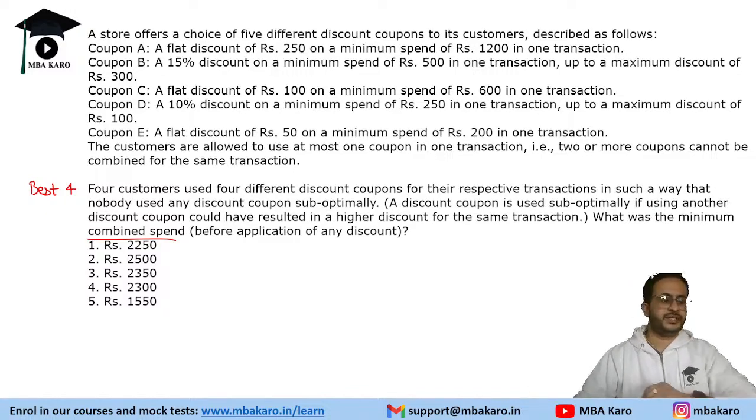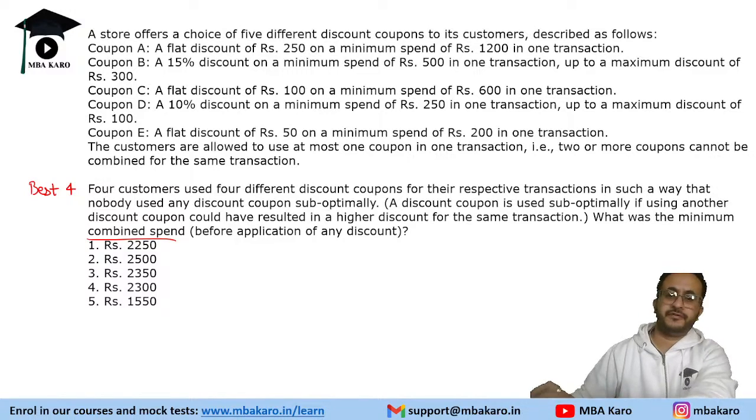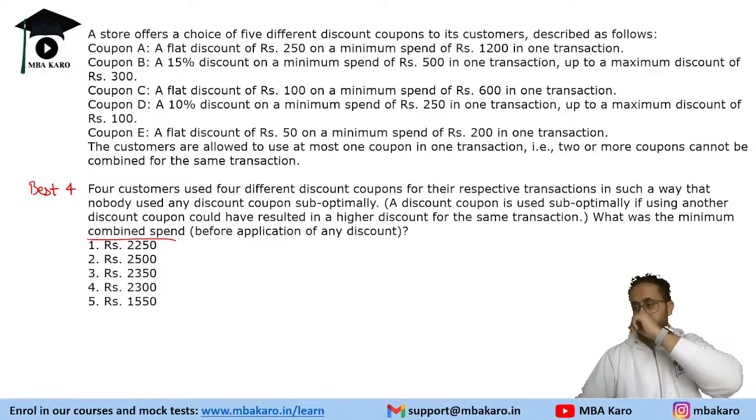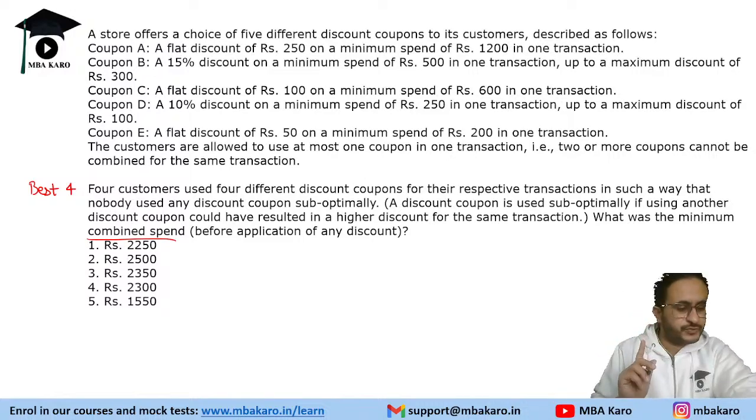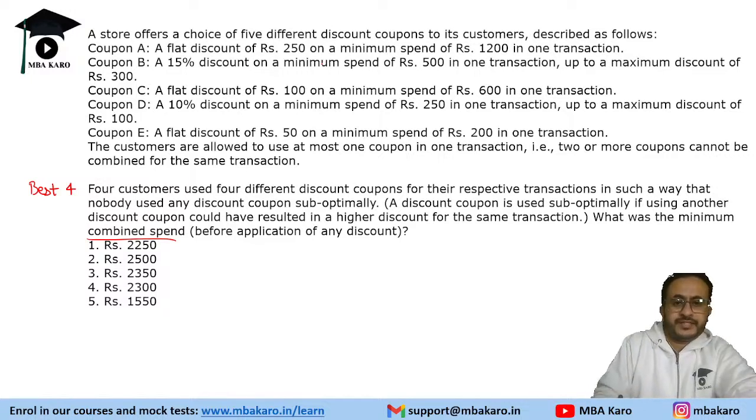So we need to see whether the person will go for the flat discount or the percentage ones. Now the person has to use 4 discounts. First, if you consider 250 on 1200, that is somewhere 21% discount. So the person will ideally choose this. This is 15% discount. This is 10%.